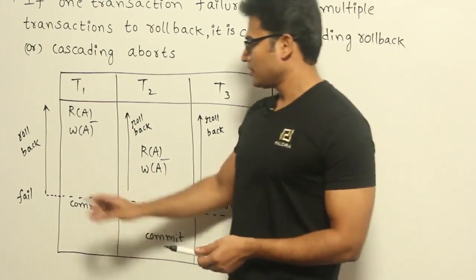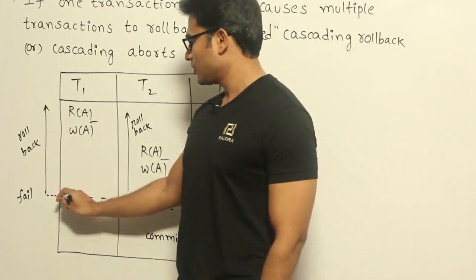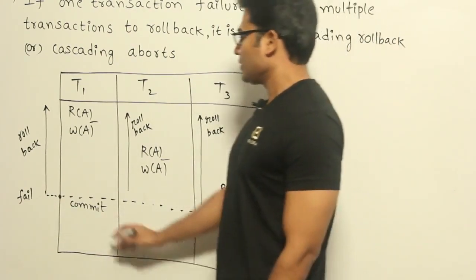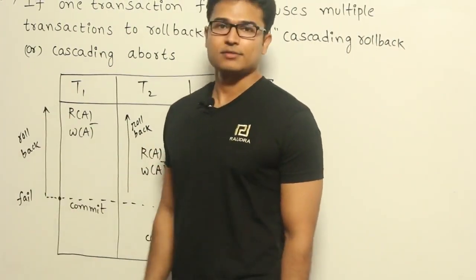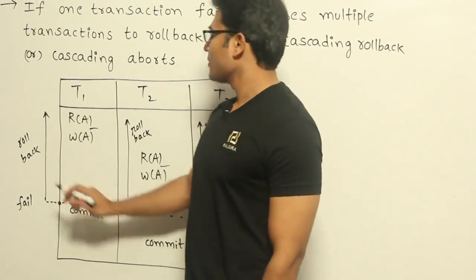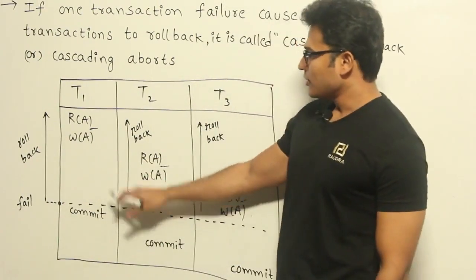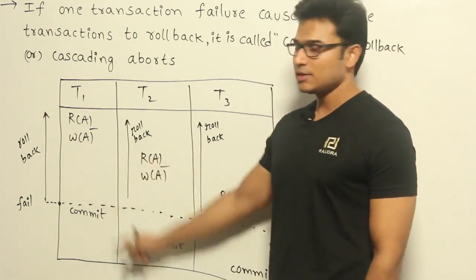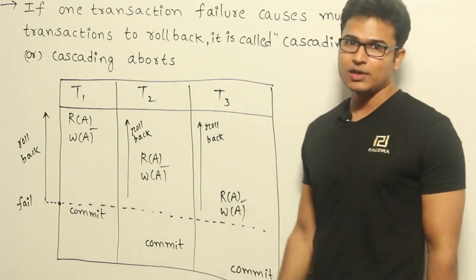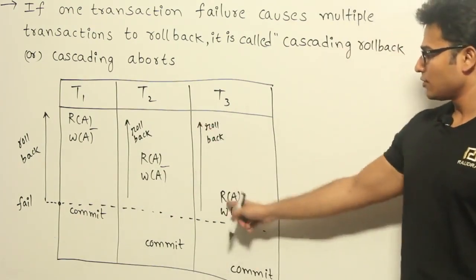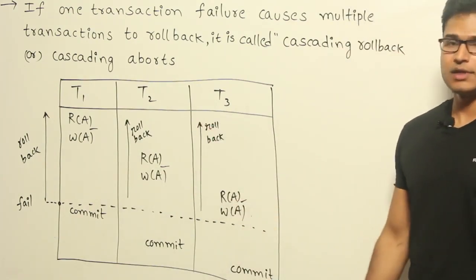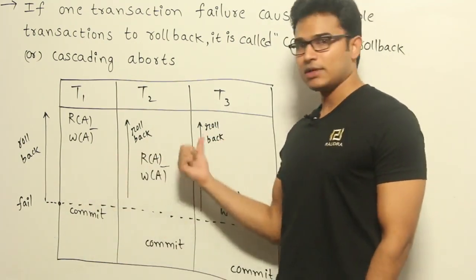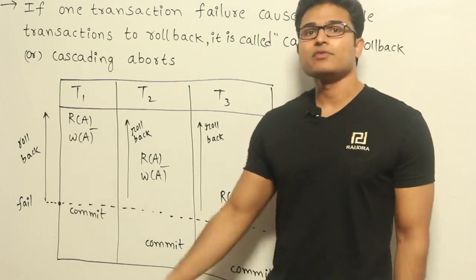So at this point, before T2 and T3 have got committed, assume that T1 is saying that I want to roll back because of some failure. Then what happens? Then you have to roll it back, because it will not be correct unless it is committed. Since T1 is not committing, T2 and T3 also have to roll back and undo all the changes, right? So yes, this is definitely recoverable. The schedule is recoverable, but then the schedule is a waste of time, isn't it?